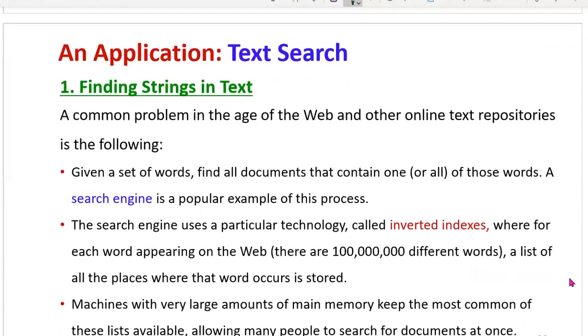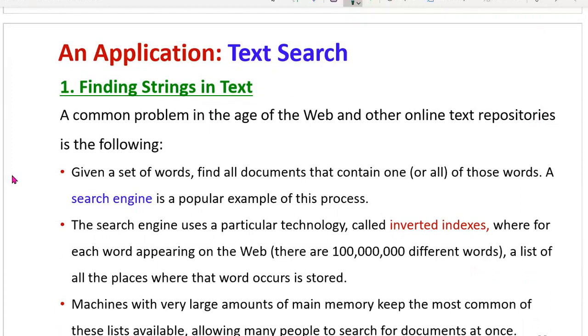So first, how to do this one? A common problem in the age of the web and other online text repositories is the following. Given a set of words, find all documents that contain one or all of those words. A search engine is a popular example of this process.